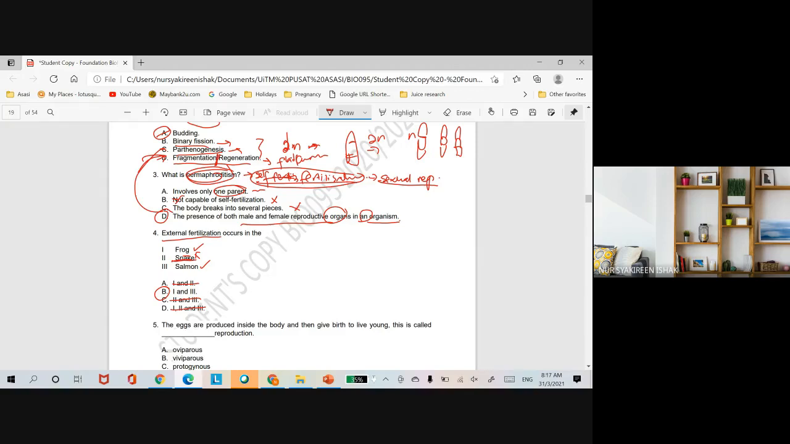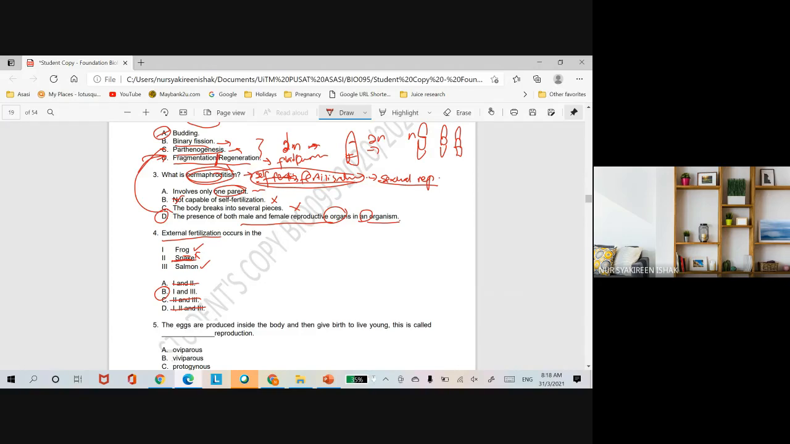Okay, so as soon as the female releases the egg, the male will release the sperm. Okay, so the sperm will fertilize the egg. Kalau male, dia tak boleh nak release egg dulu sebab apa? Sebab kalau dia release egg dulu, kalau male releases the sperm dulu, baru nak release egg, so there's no fertilization will occur because the sperm will swim away first, okay, before the eggs will be released. Okay, so the answer will be B lah.